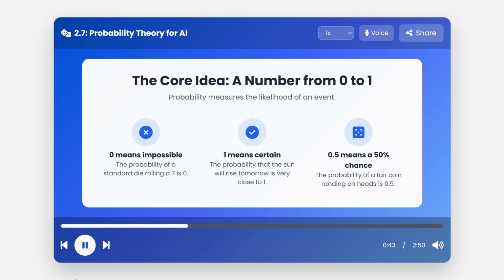The core idea of probability is incredibly simple. It's just a number between 0 and 1 that represents the likelihood of an event. A probability of 0 means the event is impossible. A probability of 1 means it's absolutely certain. And a probability of 0.5 means it has a 50-50 chance, like a coin flip. Everything else falls somewhere in between.